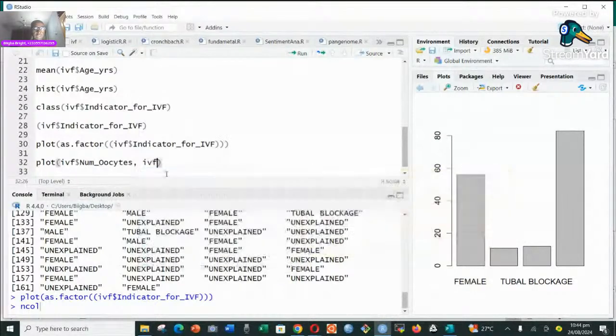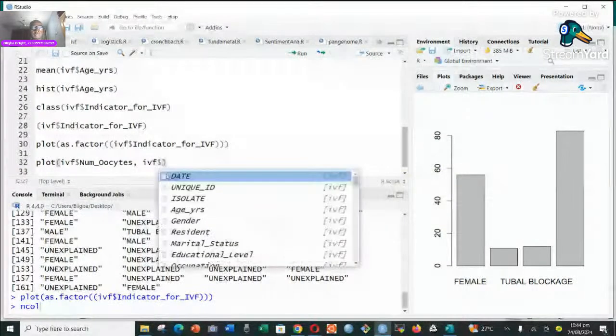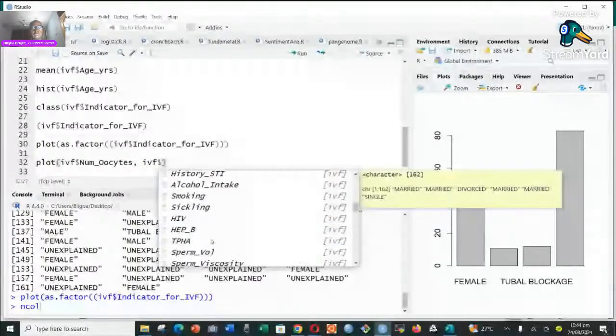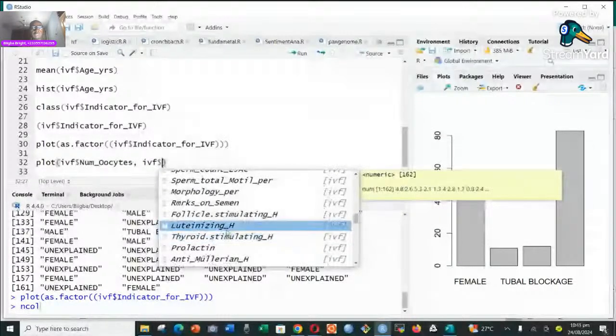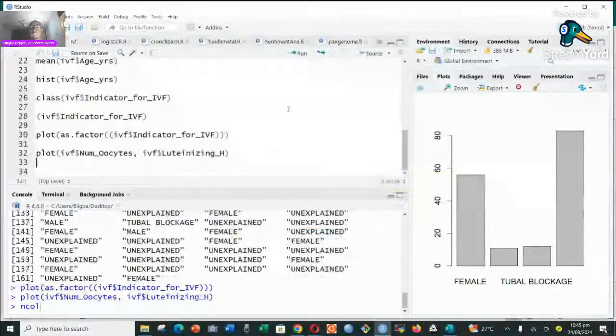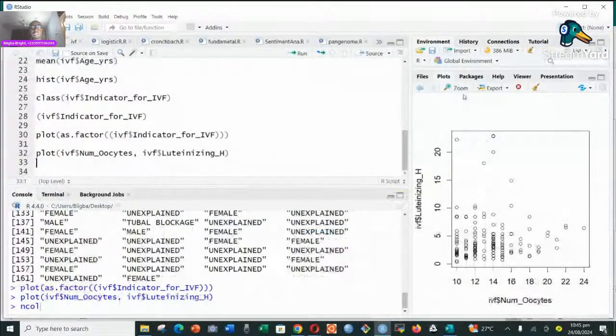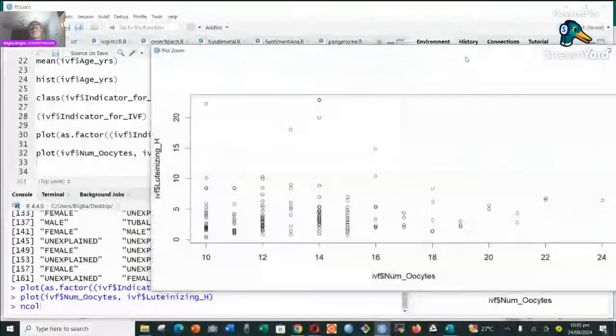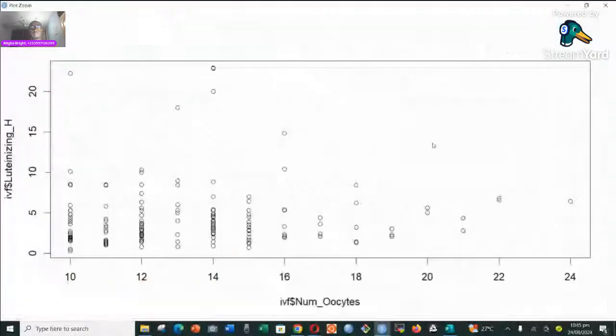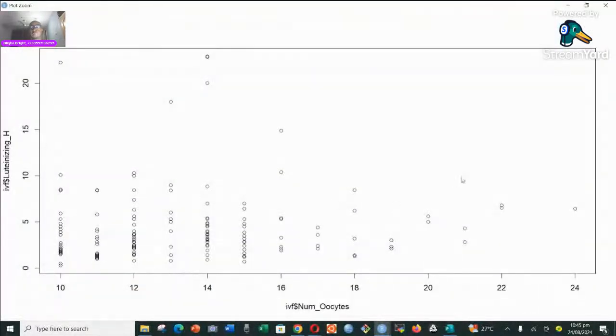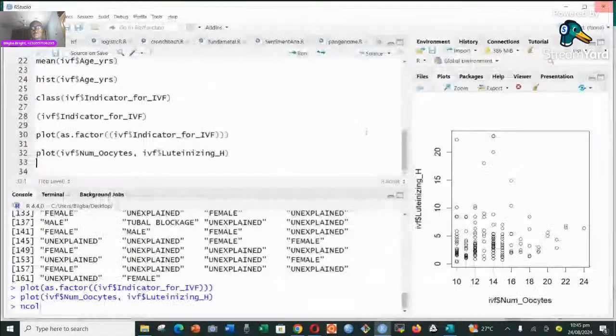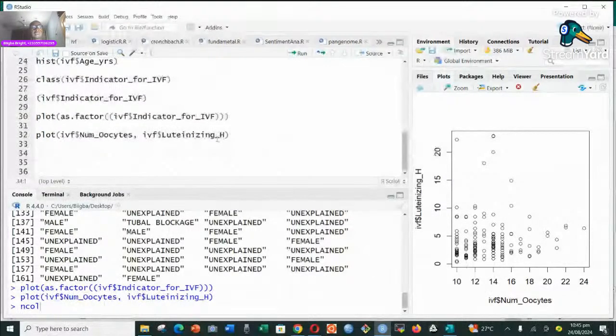Just select any of the other numerical or non-categorical variables. So we decided to look at the scatter plot of the number of oocytes against the luteinizing hormone, and look at how it looks like. So we can see what the data is doing. These are the quickest ways to pick some information from your data. That's how we explore data. We start to explore and then pick some little things from there.